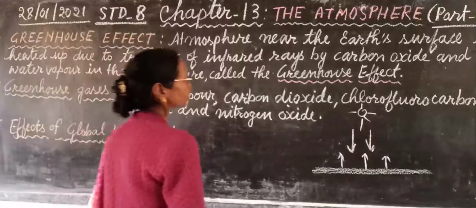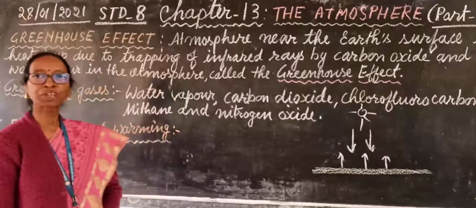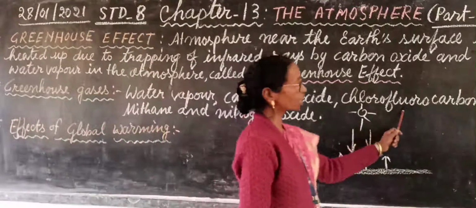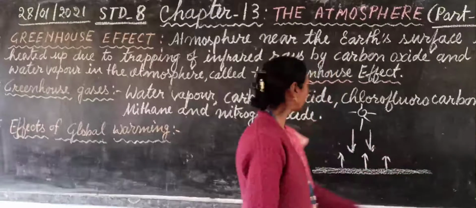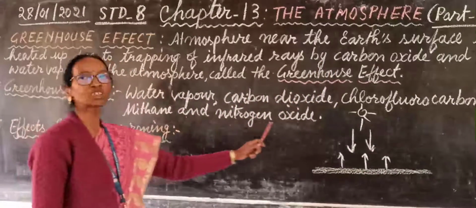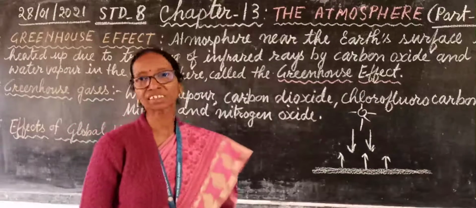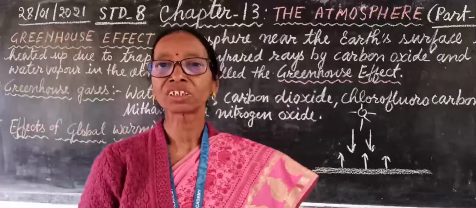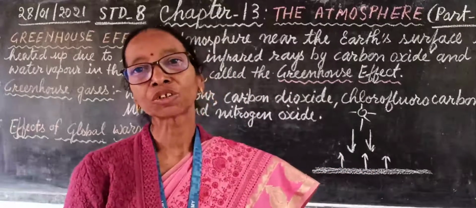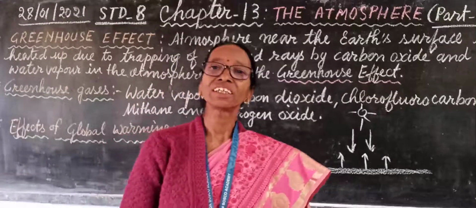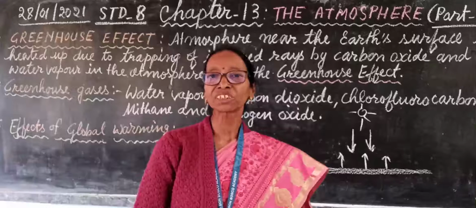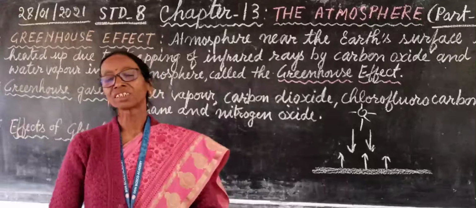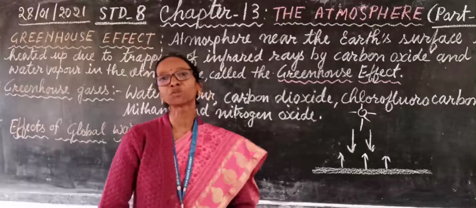So, the greenhouse gases which are found in the atmosphere are water vapor, carbon dioxide, chlorofluorocarbons, known as CFCs, methane and nitrogen oxide. These gases trap heat in the atmosphere and increase temperature, and the world's temperature is increasing day by day due to these gases, which is the main cause of global warming.